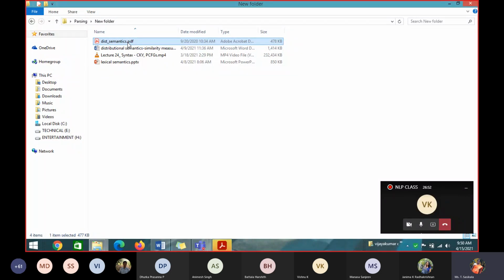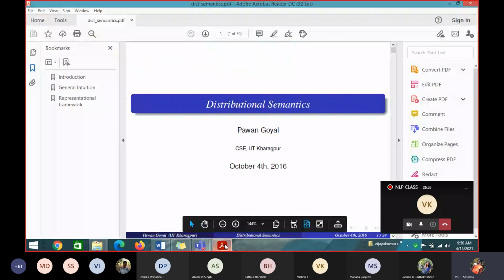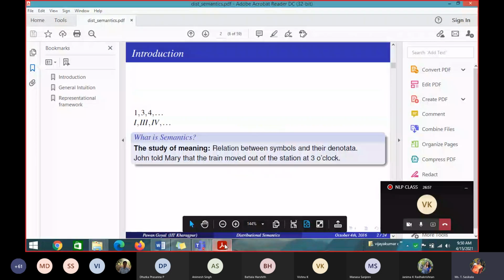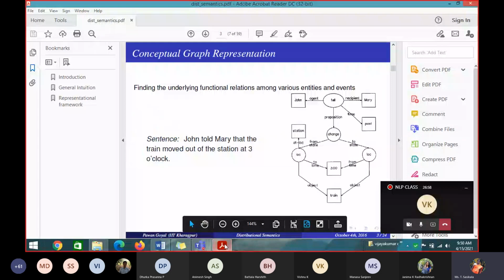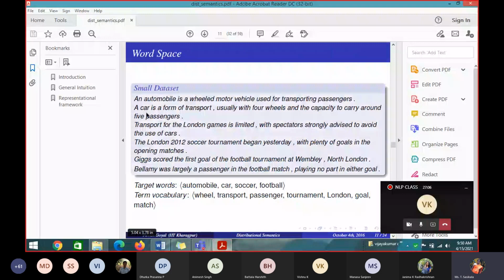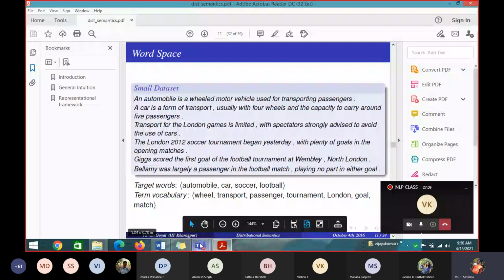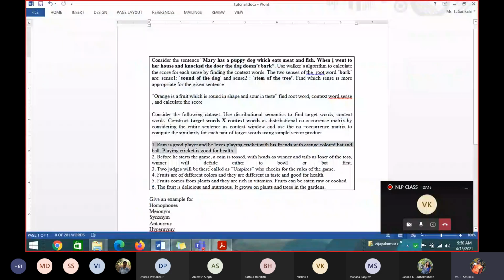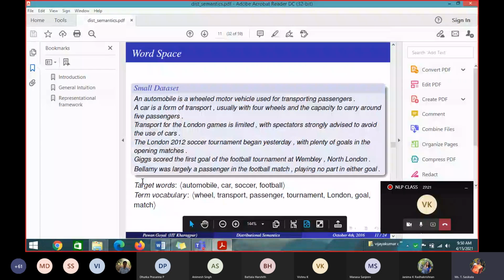See, this is what I want. This is the one which I have given here for you. This is a data set. How many sentences I have given there in your example Word file? 6 sentences are here. This is my sample data set. For the sample data set, first you have to identify the target words, the main words. Then you have to identify the term vocabulary. It is also called the context words or features or characteristics, which represent the target word.